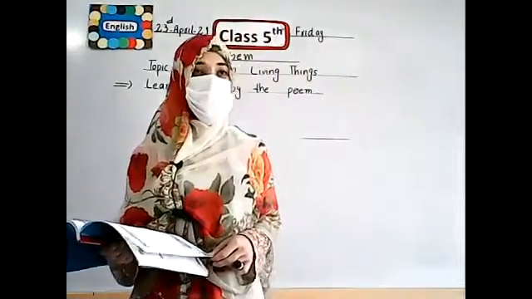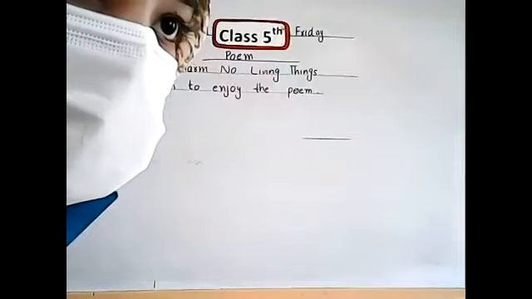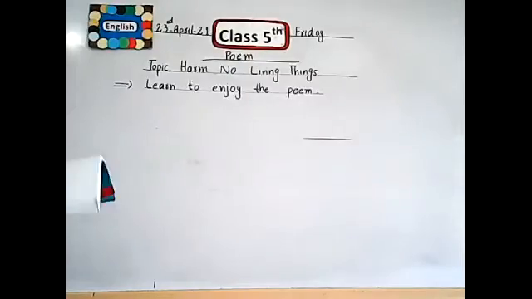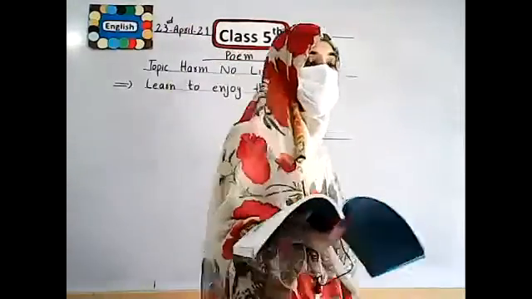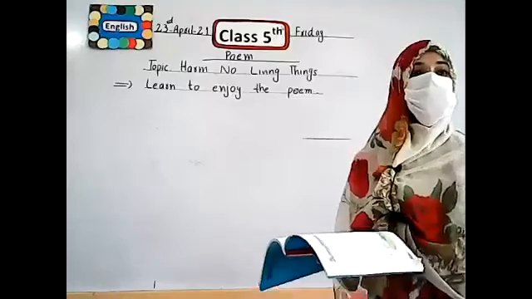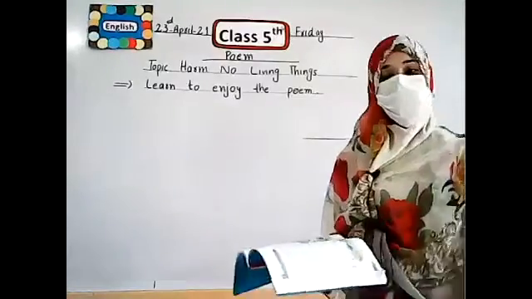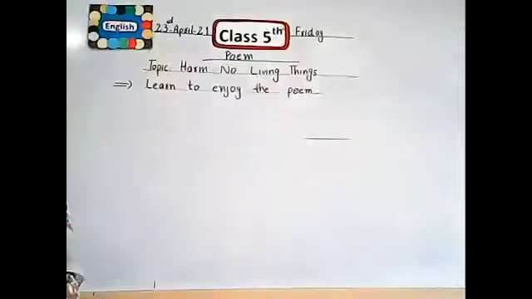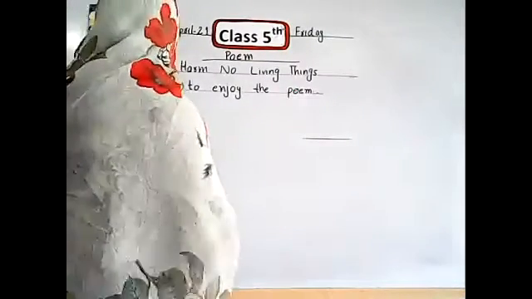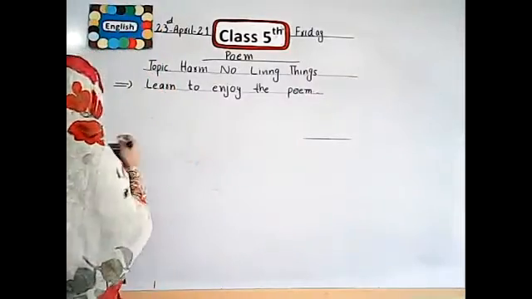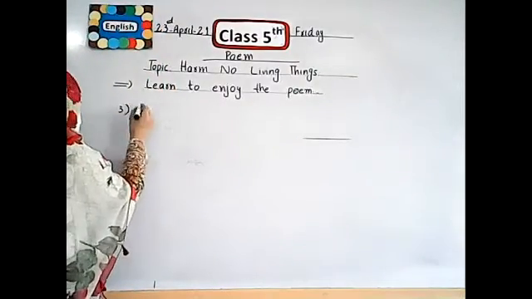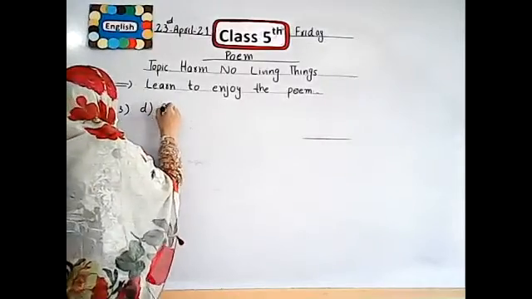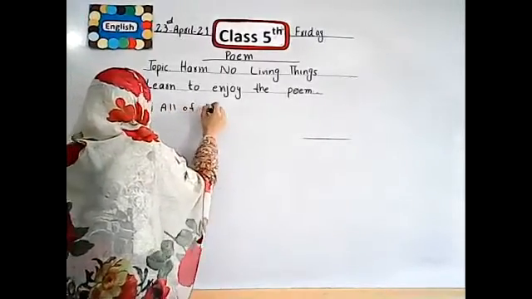The third is that the plants are used for making our minds peaceful. They give us a peaceful environment and make our environment healthy. The air is clean and safe, and we feel happy. And the fourth option is all of the above. It means option A, option B, and option C, all the options are correct. In the third question, the correct answer is D. All of the above.